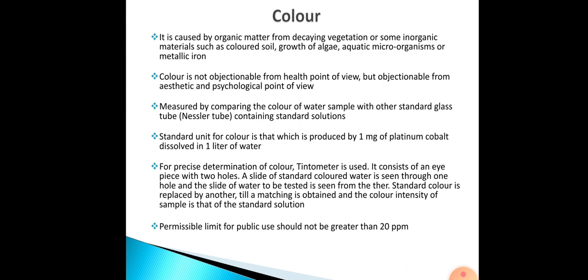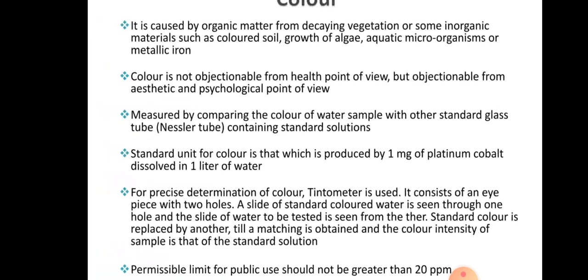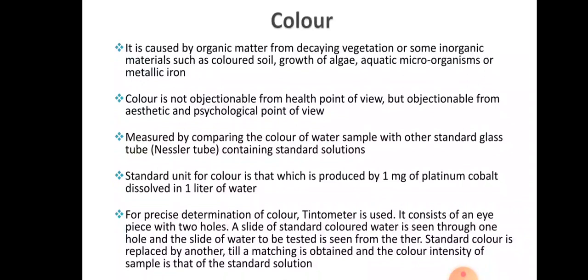Now coming to the next physical characteristic. So we discussed turbidity. Now coming to the color. We know that water usually is colorless, but sometimes due to the presence of some organic matter, for example from decaying vegetation, or inorganic materials like colored soil, or due to the growth of microorganisms or algae, or due to the presence of any metallic ion,